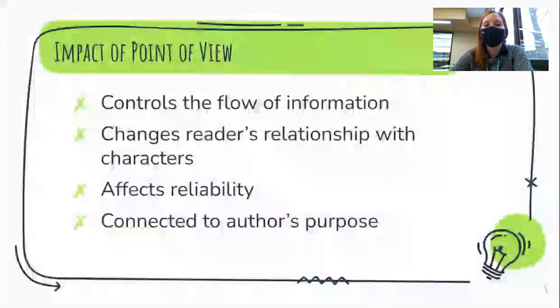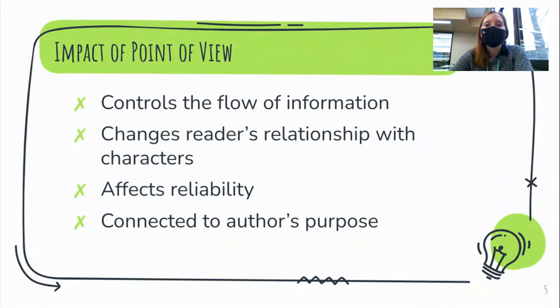Point of view can impact a story in a few ways. It controls the flow of information. So this means, again, that we only get the information that the character tells us. It also changes the reader's relationship with the characters. If you're hearing from one character about someone that this character doesn't like, it's going to give us a biased view of that other second character.